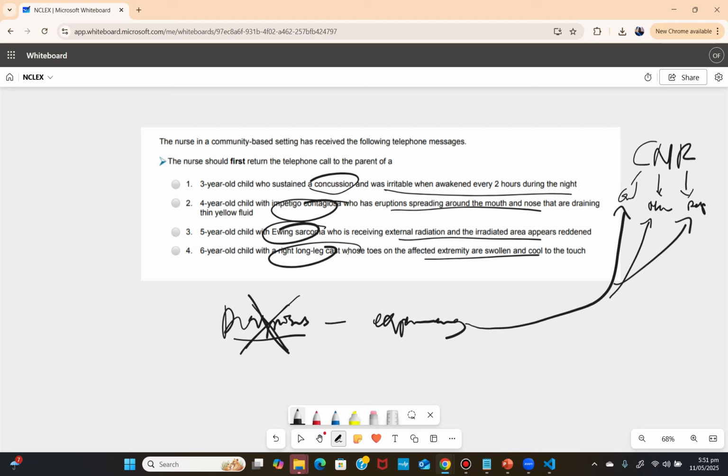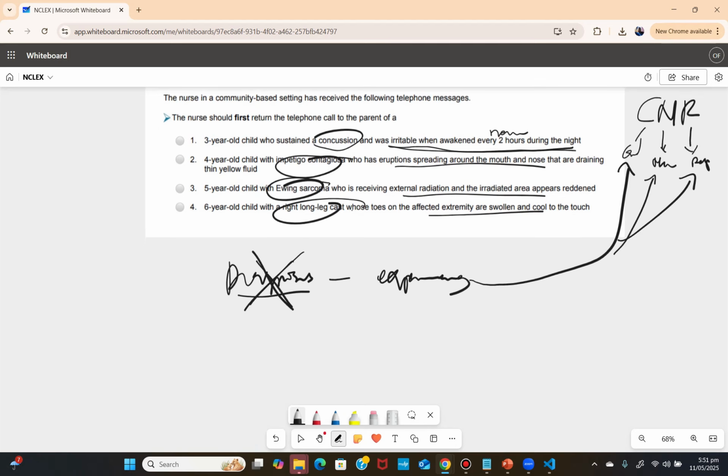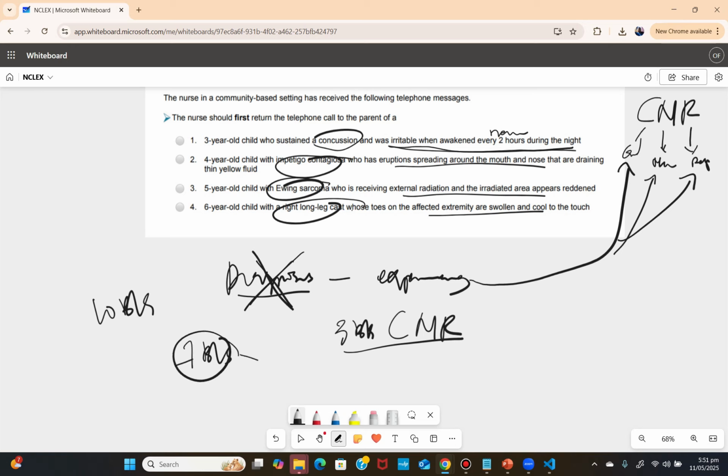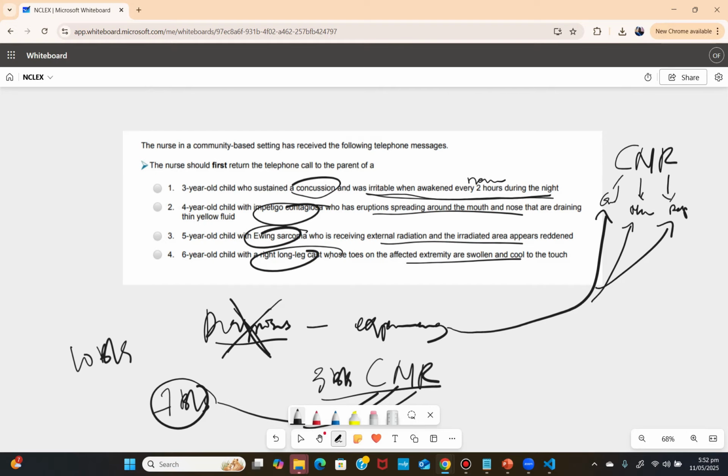Now, they said the client is irritable when awake. That's a neurological issue right there. Those are my top priorities. Let me tell you something. Before a patient can die, the CNR needs to be affected. These are the three body systems that can cause death to the patient. The remaining seven body systems, because we have 10 body systems, right, need to affect these three body systems before the patient can die. That's the principle of dying, and that's what you need to know.